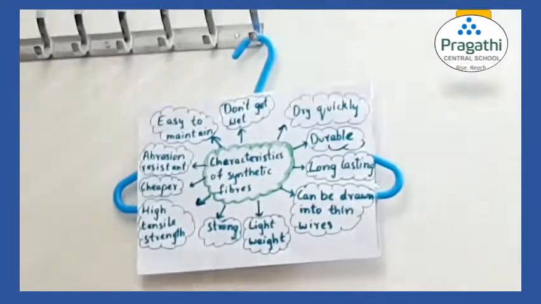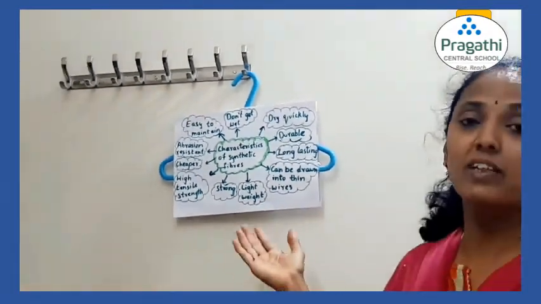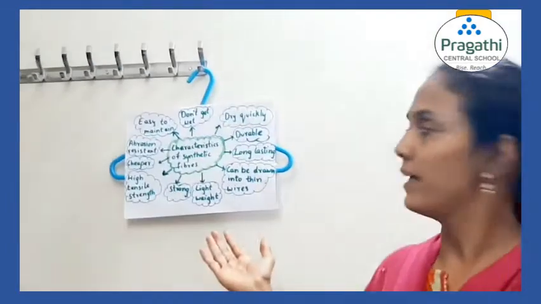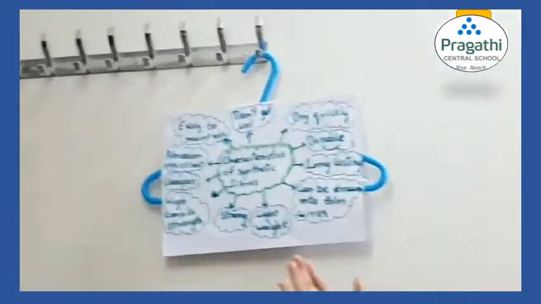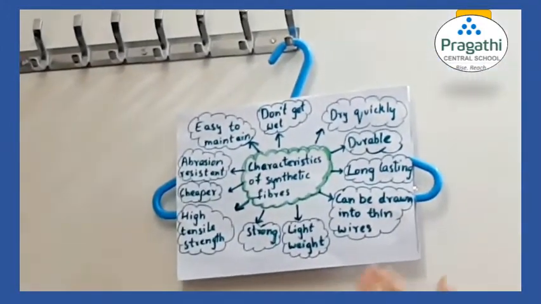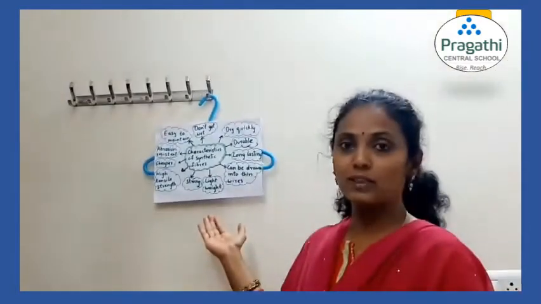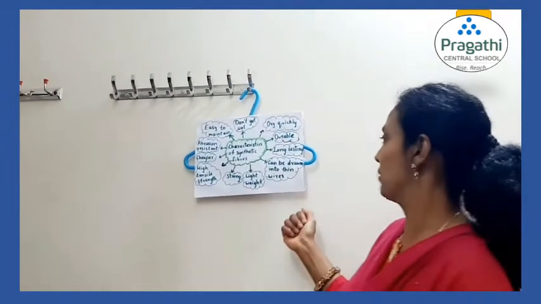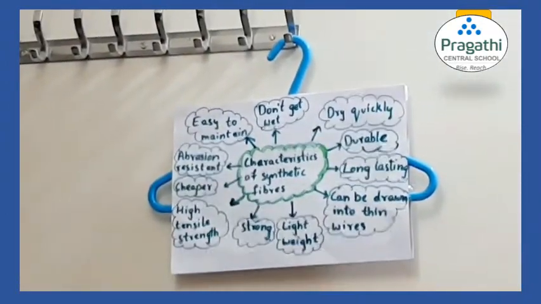They do not get wet. If they absorb also, they absorb very little water. They dry quickly. Since they don't absorb water, it is easy for us to dry them. They dry very fast. They are durable. They are long lasting. They can be drawn into thin wires. I have shown you the bristles of the toothbrushes, so we can draw them into very thin fibers. They are light in weight. When compared with natural fibers, they are light in weight.